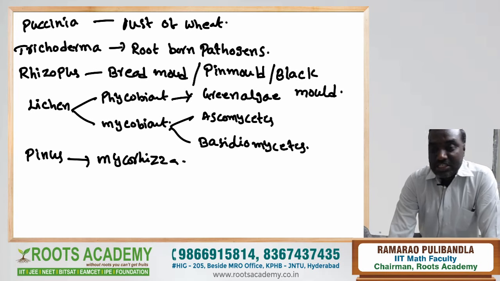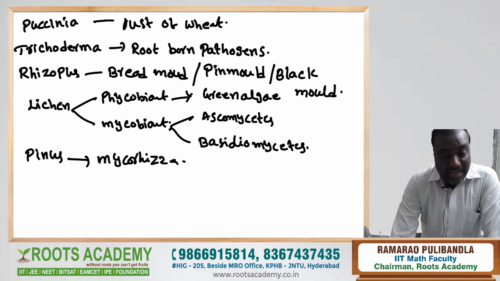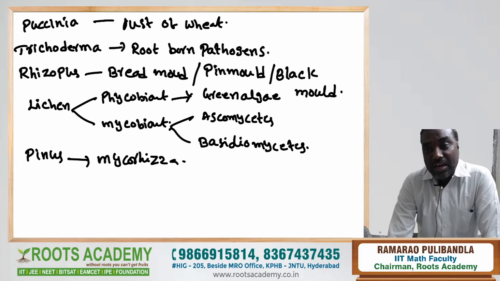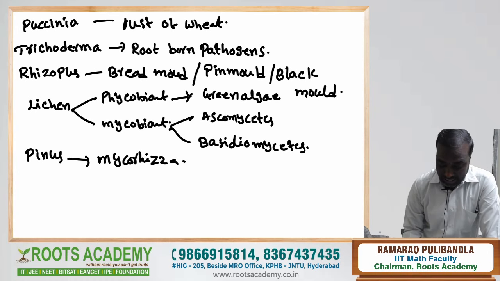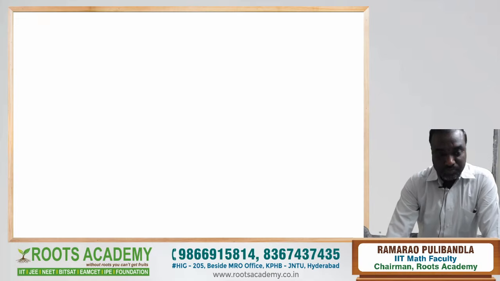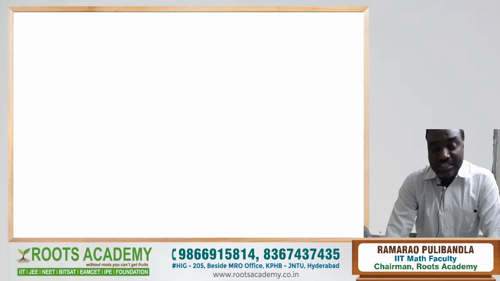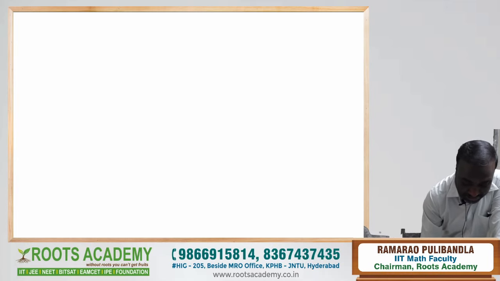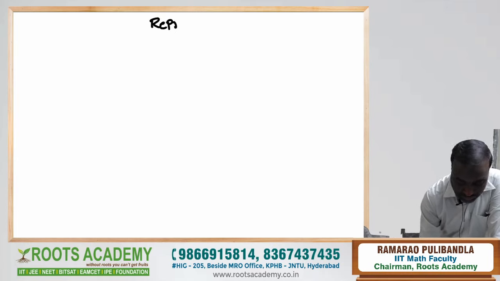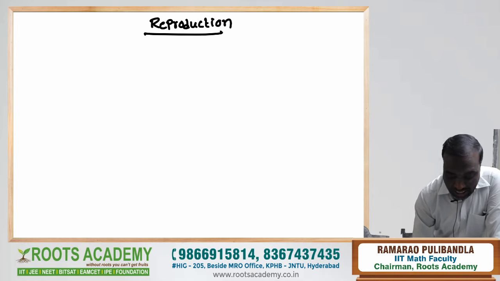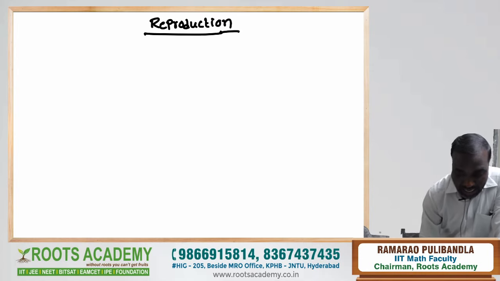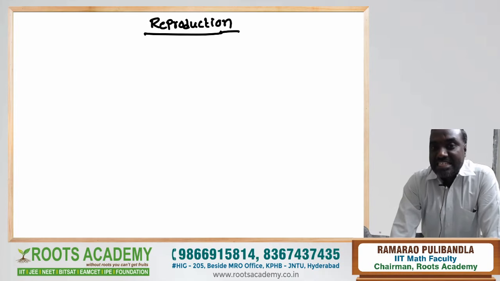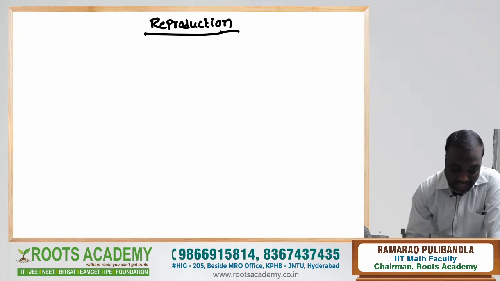Now this is about parasitic fungi, saprophytic fungi, and symbiotic fungi. Now we are going to discuss the reproduction of fungi. Generally, fungi reproduce vegetatively, asexually, and sexually.